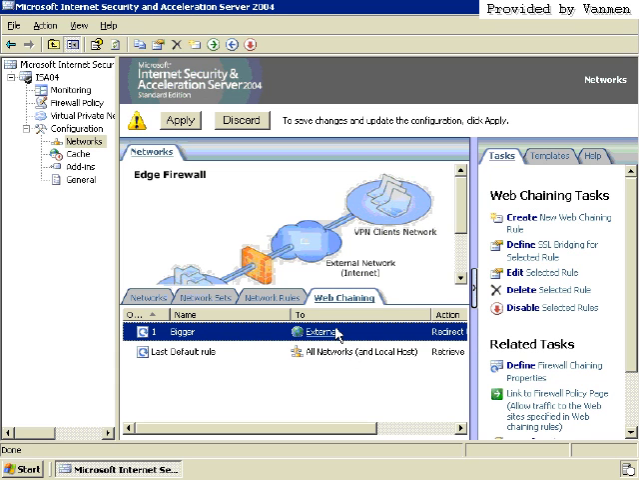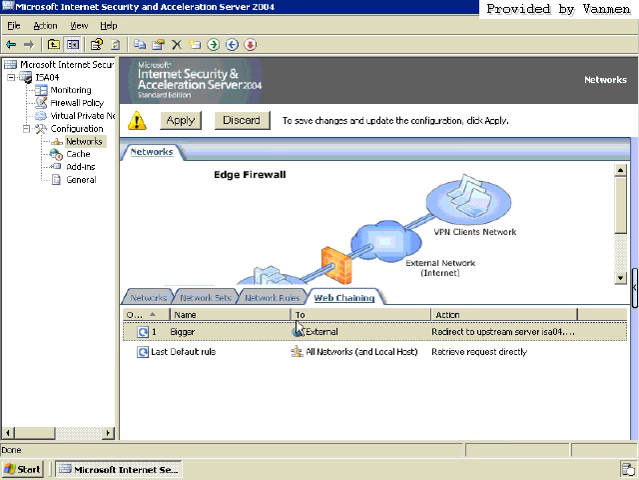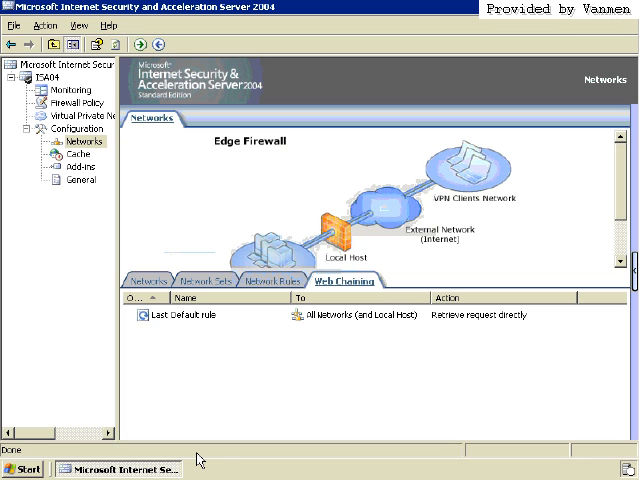Now, obviously, I don't have that upstream server, so I'm going to just discard all the changes that I've made, which will erase that web chaining rule and get me back to the default. That's the web chaining world.